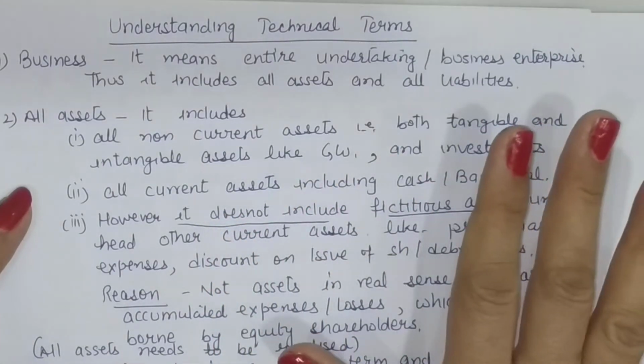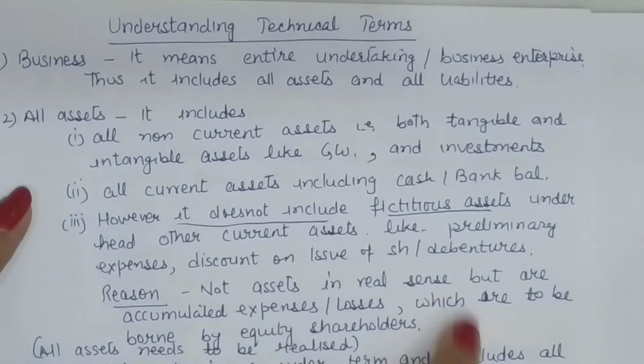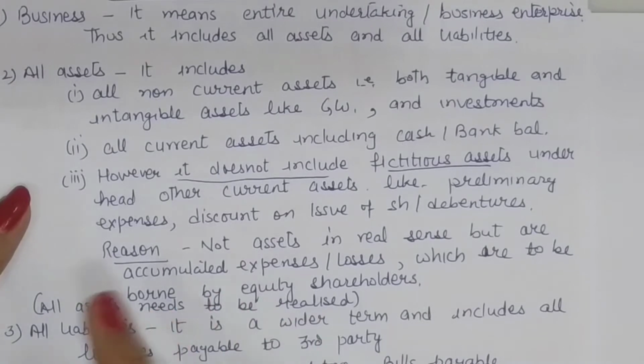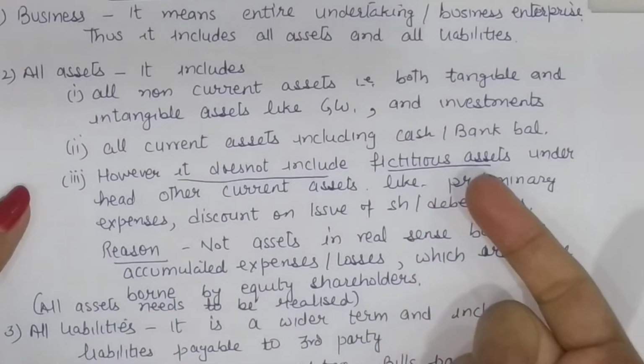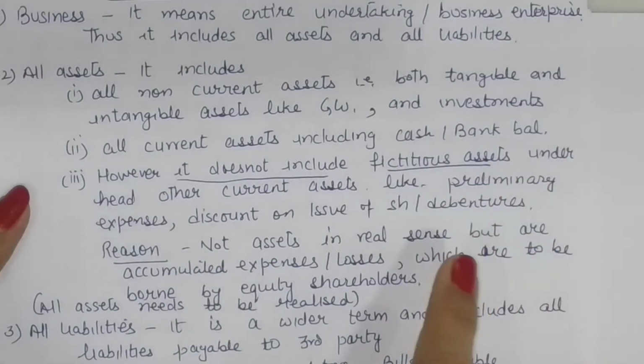But the end of the matter is that all assets except fictitious assets are to be realized, either directly by these being taken over by the purchasing company, or these will be sold by the liquidating company itself. And fictitious assets will be closed in the account of equity shareholders.